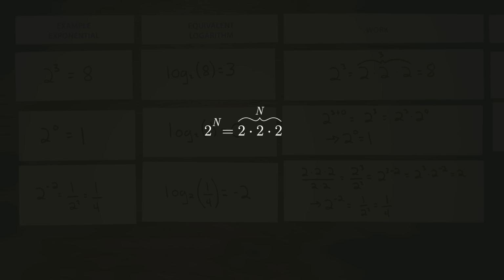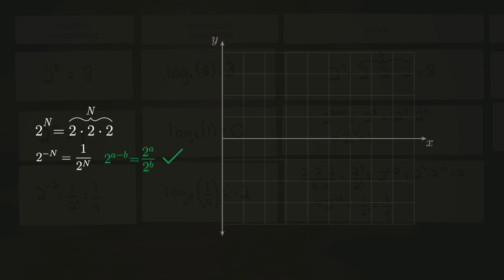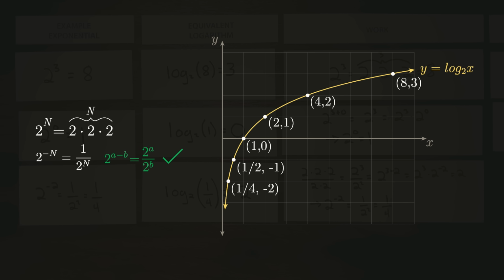Note that we've broken away from the simple definition of integer exponents, where an exponent of n means we multiply a number by itself n times. This doesn't make sense for negative exponents. However, our fractional definition nicely preserves our properties. And when we plot the value of log base 2 for numbers greater than 1, for 1, and for fractions, we get a nice continuous curve.